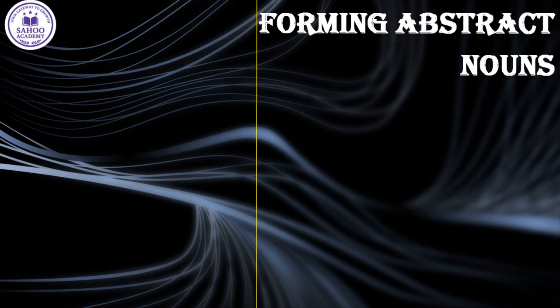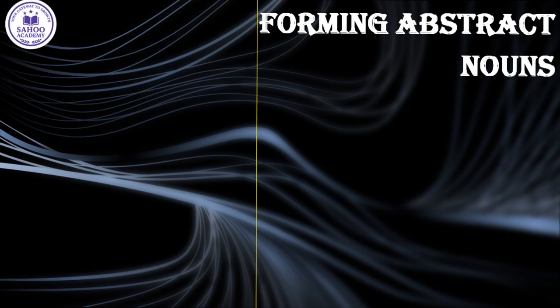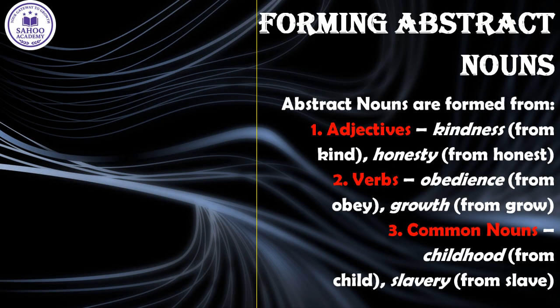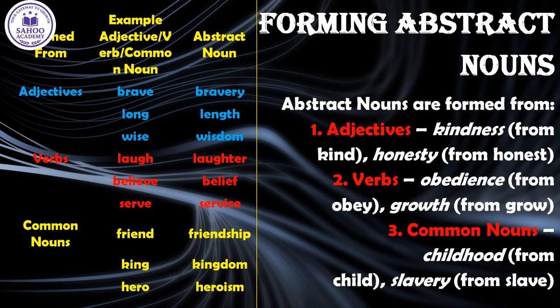Now let us see how abstract nouns are often formed. They don't just appear on their own. Many are created from other words you already know. There are three common sources. First, they can be formed from adjectives. For example, from the adjective brave, we get the abstract quality bravery. From long, we get length. And from wise, we get wisdom.